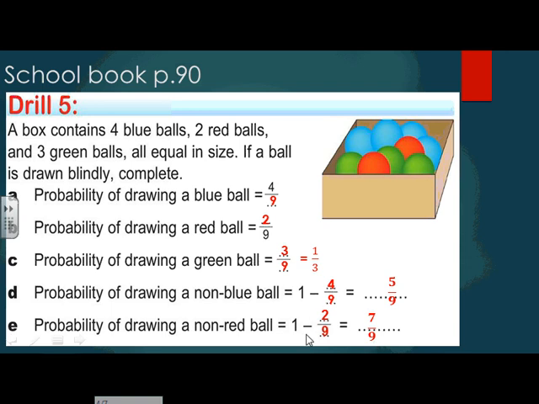Or I can say that 1 is the whole, all possible events that will happen in this example. So 1 minus non-red, it means 2 over 9. Then I'm going to cross out the 1 again and write a fraction instead of it, 9 over 9. From where did I get the 9? From the denominator. 9 over 9. Then I'm going to subtract the numerators: 9 minus 2 equals 7. And the 9 in the denominator, I'm going to write as it is.